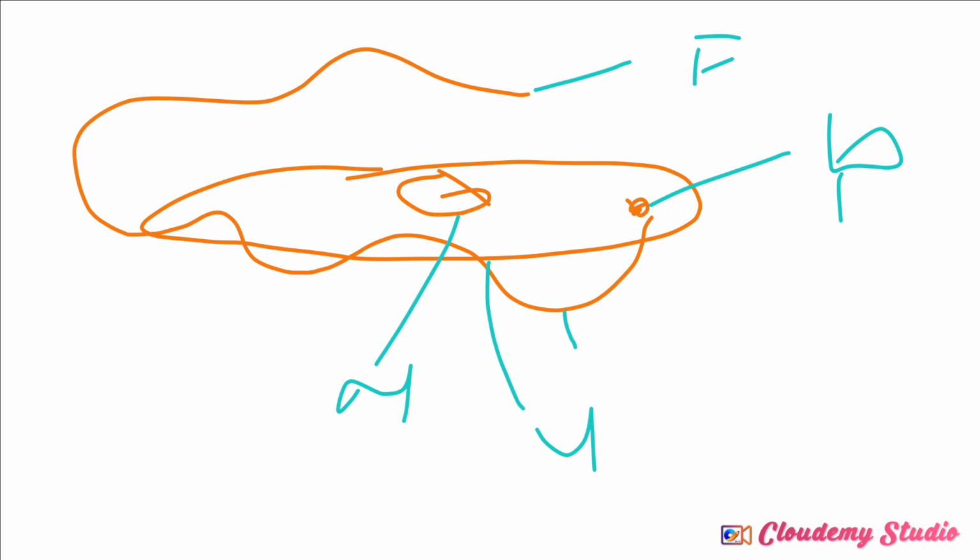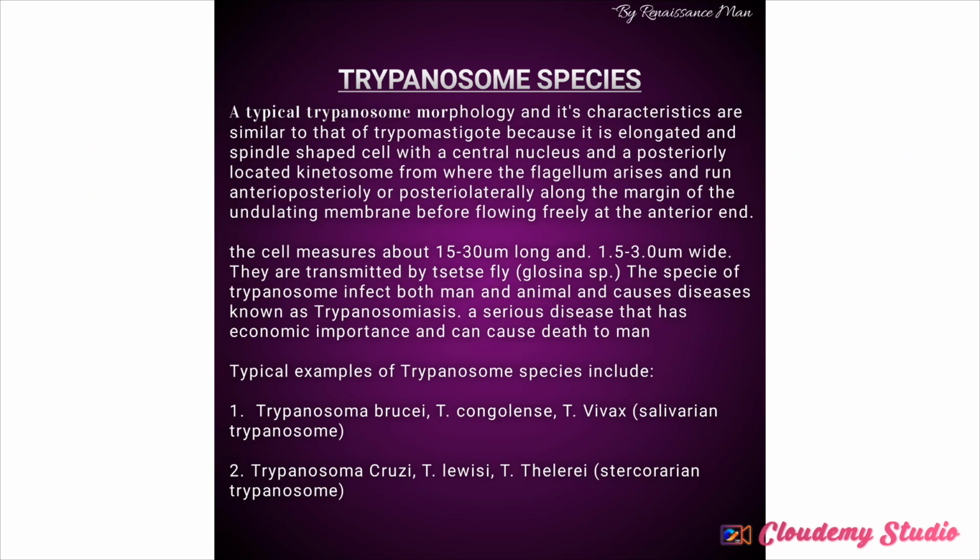Now let us say a little thing about trypanosome species. A typical trypanosome morphology and its characteristics are similar to that of trypomastigotes because it is elongated and spindle shaped with a central nucleus, a posteriorly located kinetosome from where the flagellum arises either anterior posteriorly or posterior laterally along the margin of the undulating membrane.